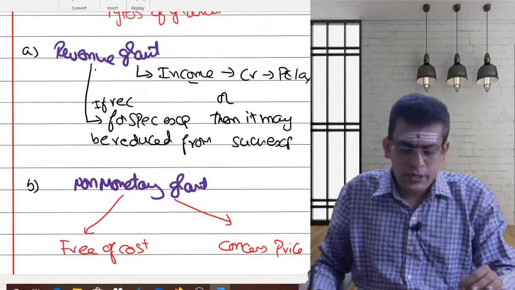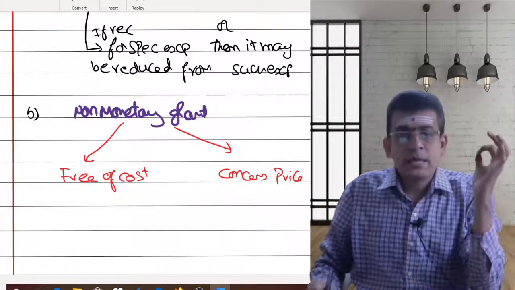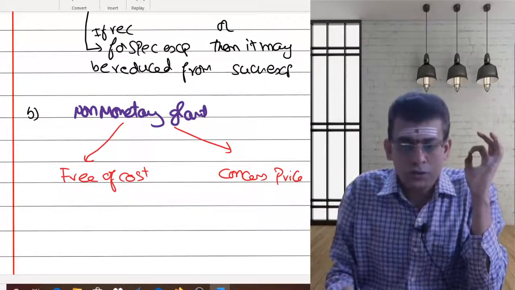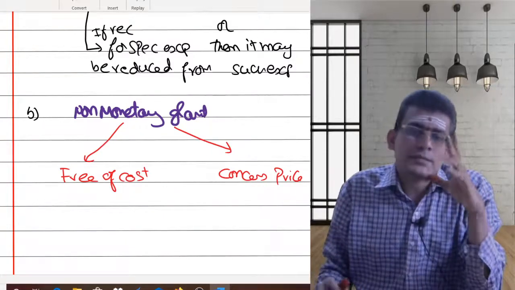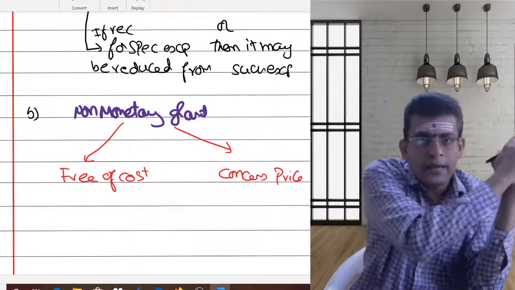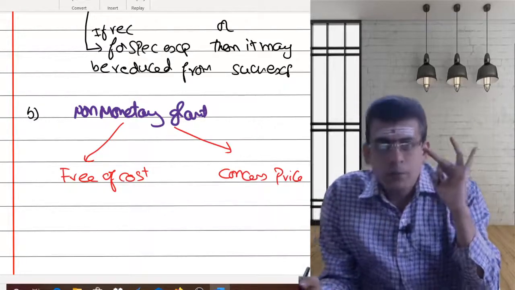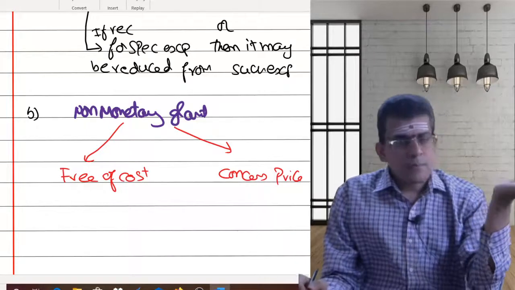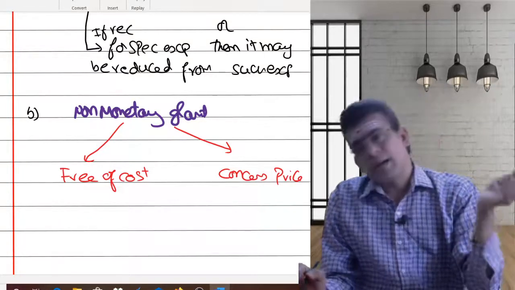Now let us first understand, whenever any asset is received at free of cost, what does Accounting Standard 12 say. For this we need to refer again to Accounting Standard 10. There I had mentioned that AS 10 is applicable for all assets other than those covered under other standards.